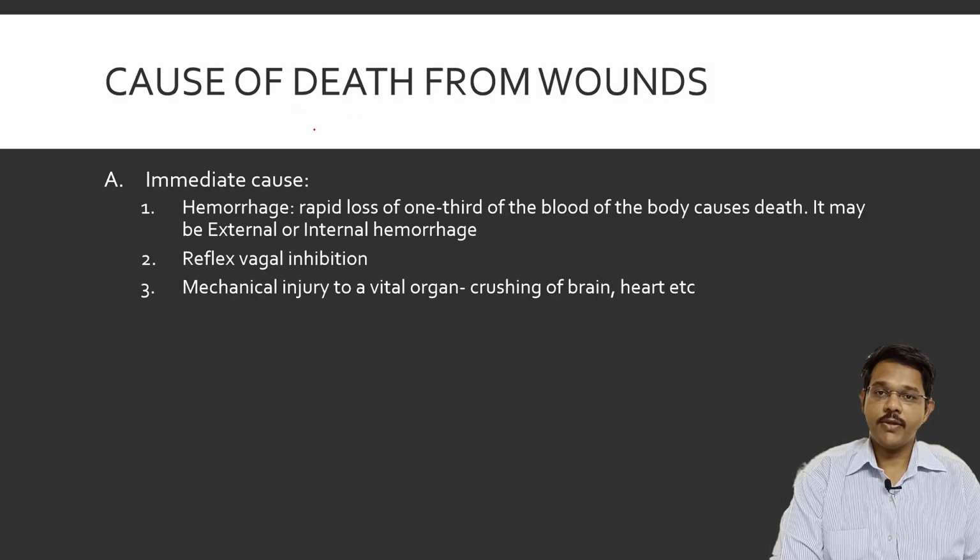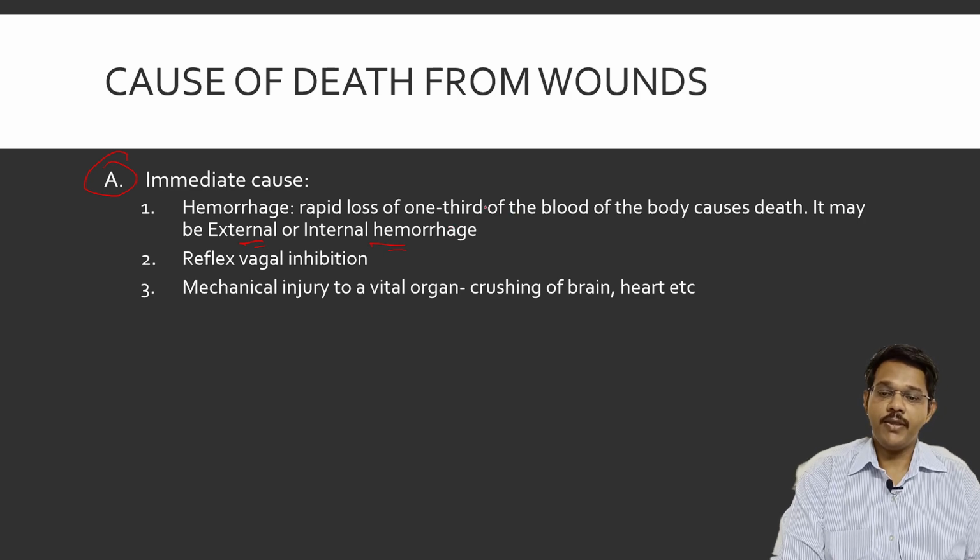So cause of death can be divided into immediate cause and remote cause. In the immediate cause, first is hemorrhage. Hemorrhage can be of any type. It may be external hemorrhage because of injuries like stab injuries or firearm injuries or accidents where major blood vessels have been cut, or internal hemorrhage like blunt trauma on the abdomen or on any major organs, and there is internal bleeding in the system.